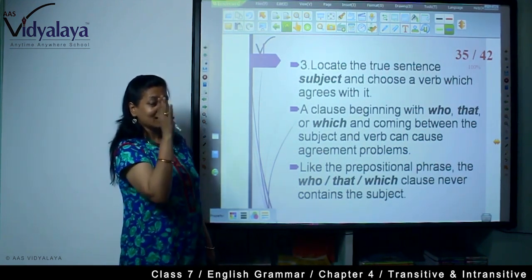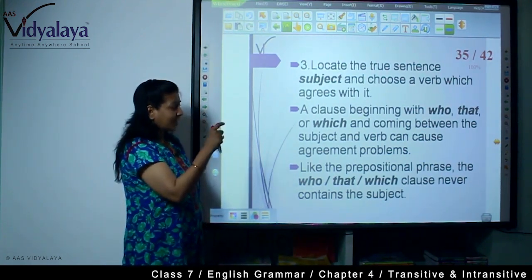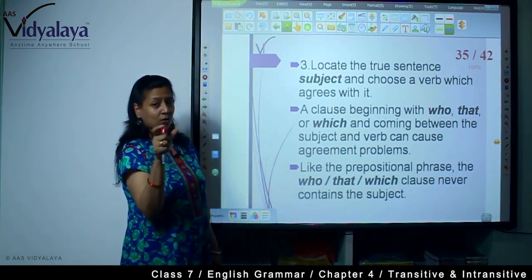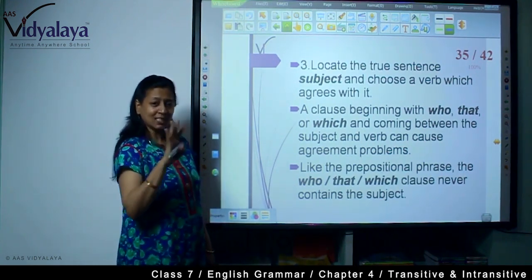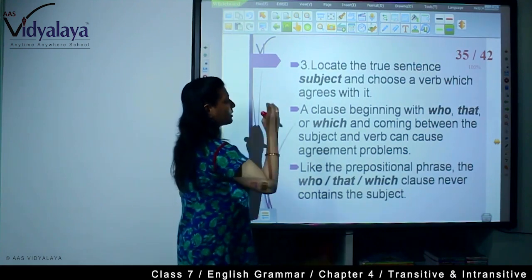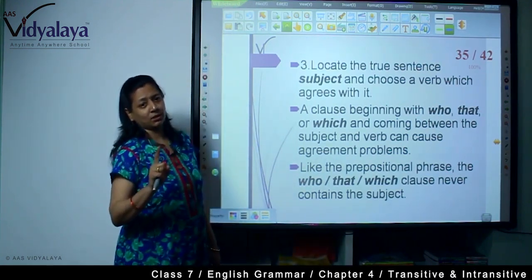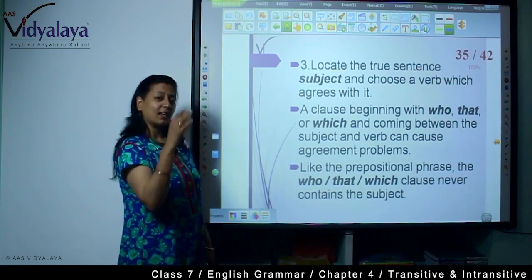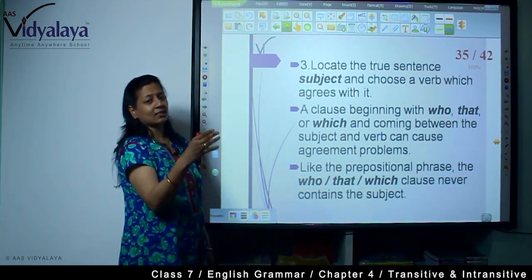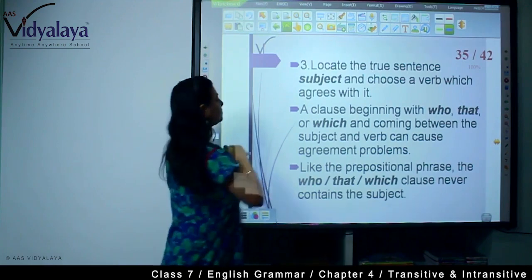You will have to find the subject of the sentence, not in that clause. So it's clear: if there is any noun with who, that, which, that is not the subject. The subject of the sentence is different, and according to that subject, you will have to place the verb.